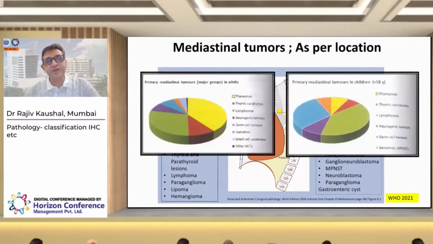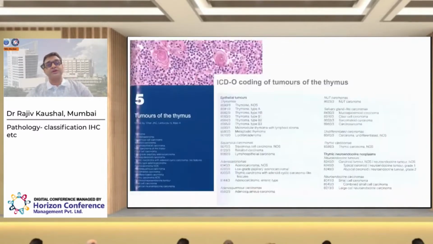But still the thymomas and thymic carcinomas are the predominant tumors in this region, especially in adults, as compared to children, where the lymphomas and germ cell tumors are more common. Coming to the classification of these tumors, the WHO recently has made it very simplistic, and we have two subgroups, mainly the thymic epithelial tumors and thymic neuroendocrine neoplasms. And thymic epithelial tumors include thymomas and thymic carcinomas and their various subtypes,